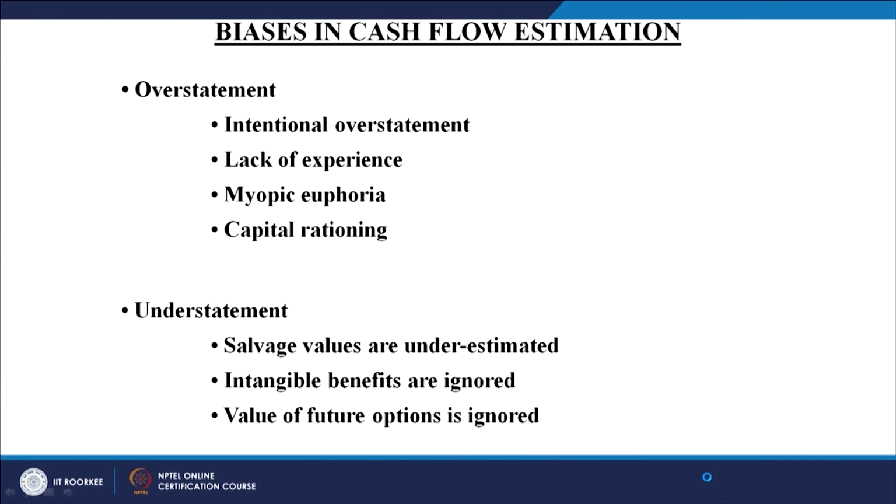First is overstatement. Why? Intentional overstatement. Sometimes because we want to get the project approved from every source, especially in the case of startups, new projects, or when the firm is coming into existence for the first time. To impress the venture capitalists, private equity providers, angel investors, or sometimes to borrow funds from financial institutions, we exaggerate the cash flows. We do it intentionally because by hook or by crook we want to get it approved.